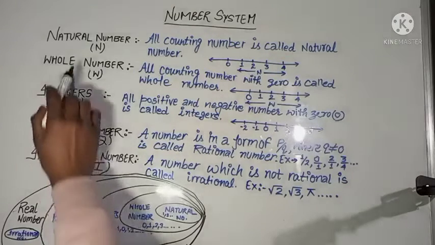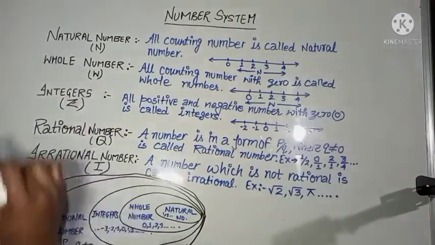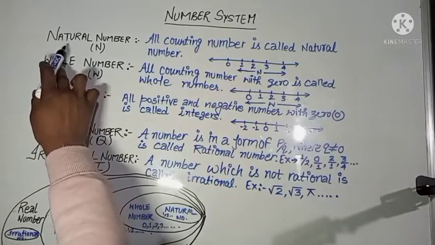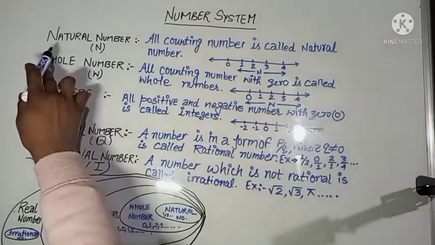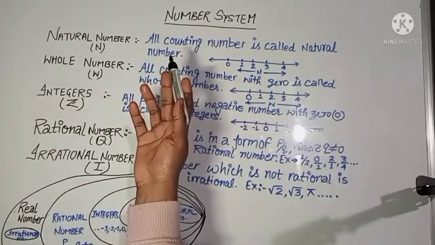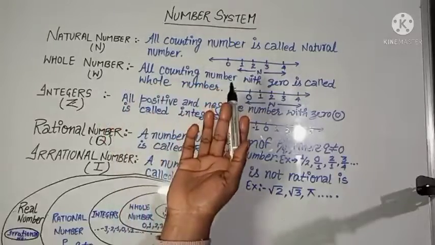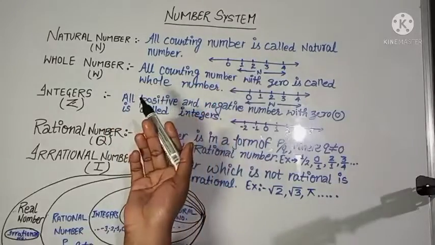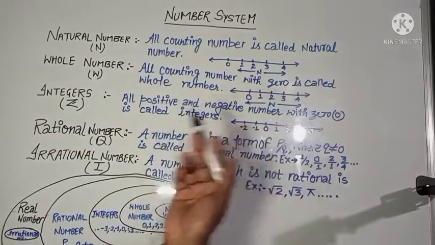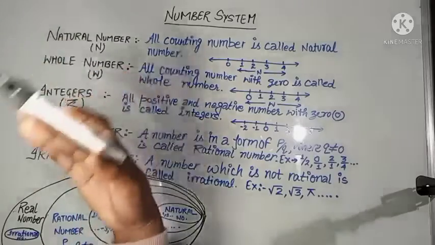The first is natural number. As the name suggests, natural means it comes from nature. So if anyone asks you what is a number, then you will tell that 1, 2, 3, 4, 5 is a natural number. If you ask kids, he or she will also say that 1, 2, 3, 4, 5 is a number. So automatically it comes from nature.